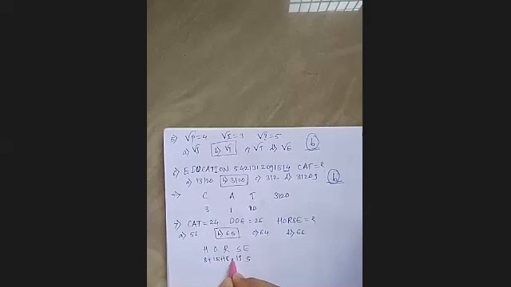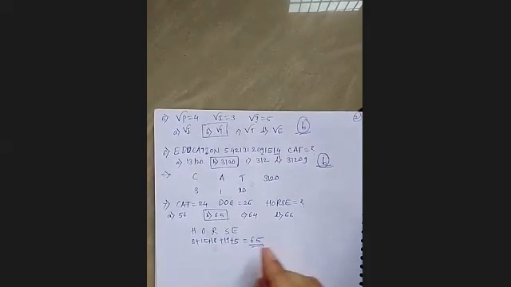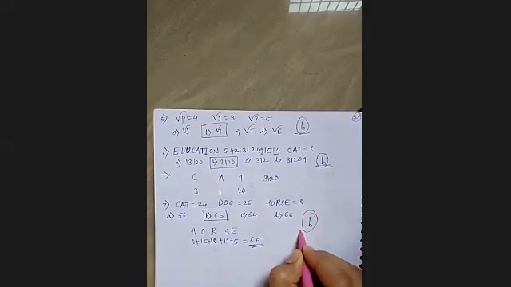So if you perform the addition, it becomes 65. Fine. Therefore, your answer is option B.